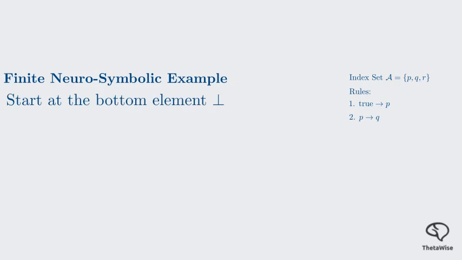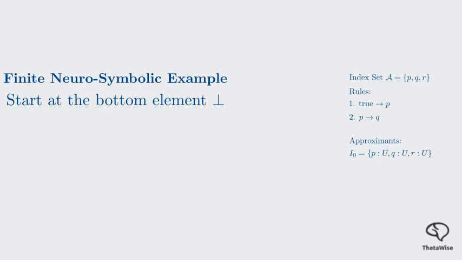Let us ground these abstract definitions with a concrete, finite example. Imagine a small index set of three logical atoms, P, Q, and R. We define our revision operator f based on two simple rules: P is always true, and Q is true if P is true. We start at the bottom of the lattice, where all values are undefined or unknown. This is our zeroth approximant, I sub 0.